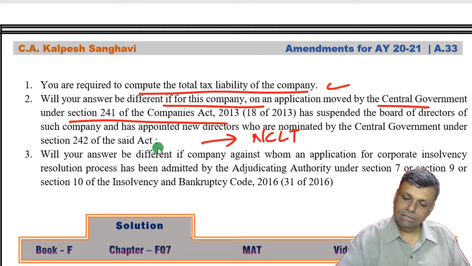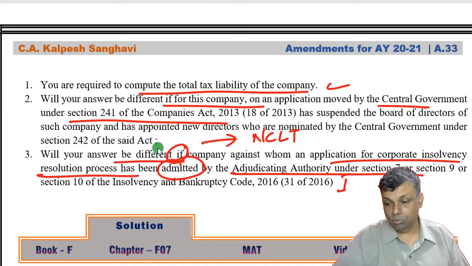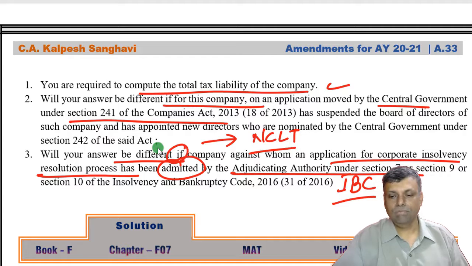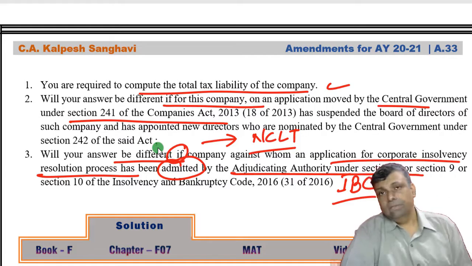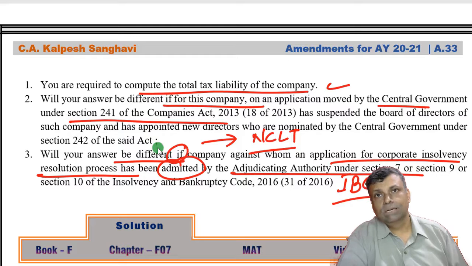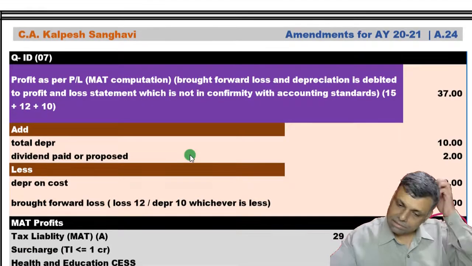And will your answer be different if the application has been moved to the IBC and the adjudicating authority under that clause has admitted this case? That is, if this is a company covered by the Insolvency and Bankruptcy Code. In this situation, under MAT, if you are covered by this, you will be eligible for set off of both.